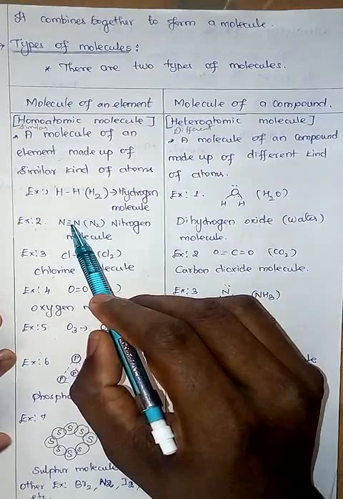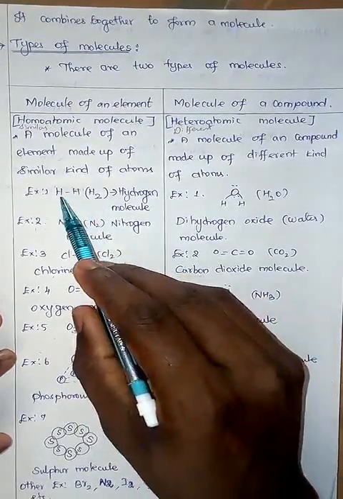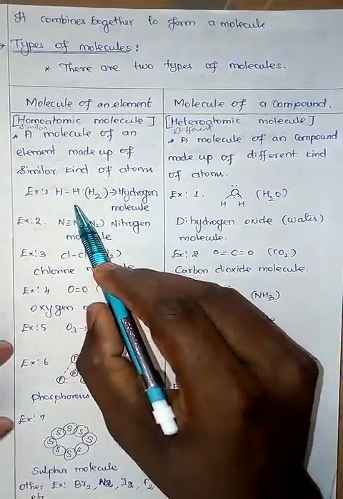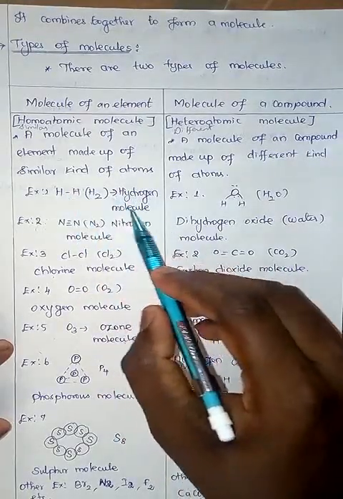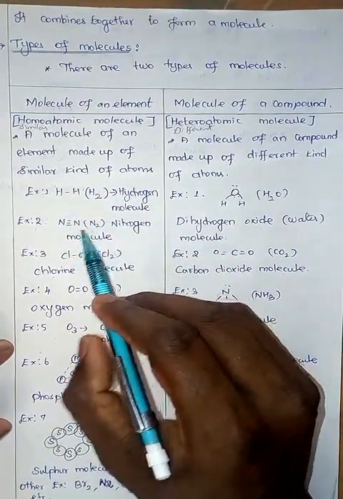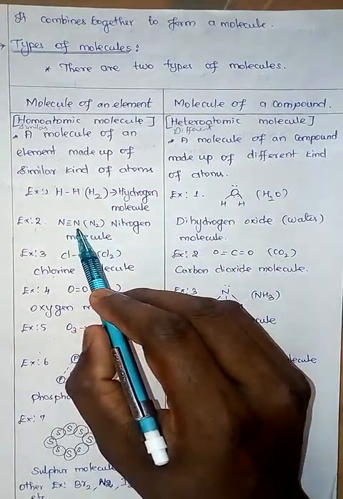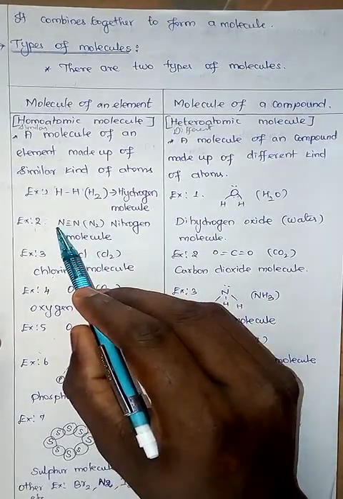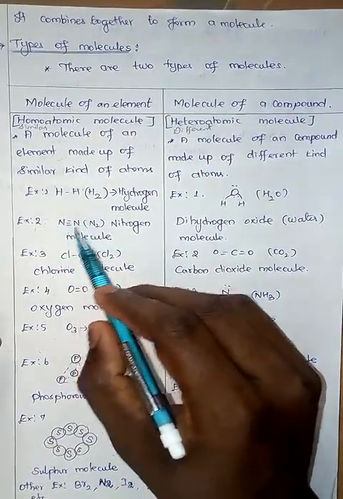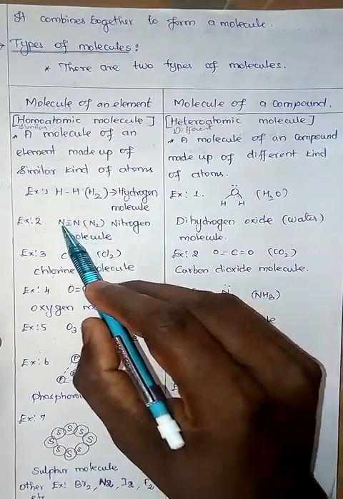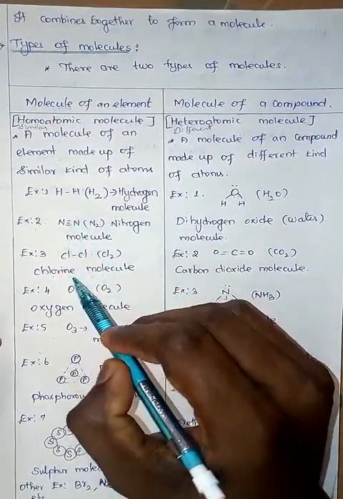Hydrogen molecule, H2. Two hydrogen atoms combined with a single covalent bond we call a hydrogen molecule. Similarly, N2. Two nitrogen atoms, similar kind both are. This is nitrogen, this is also nitrogen, combined to form a nitrogen molecule. They are combined with three covalent bonds.